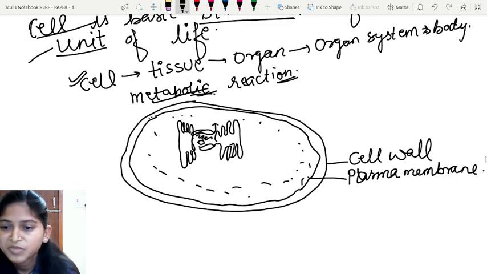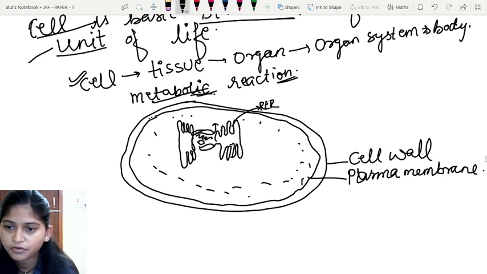This endoplasmic reticulum structure also has dot-like structures present, that are termed ribosomes. Ribosomes help in protein synthesis. Due to the presence of ribosomes, this appears very rough. That's why we call it rough endoplasmic reticulum.